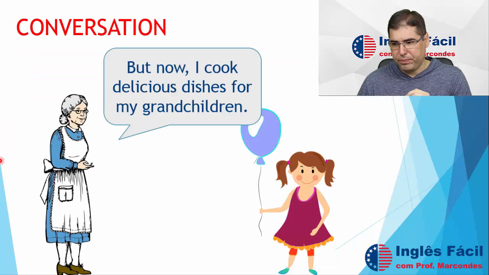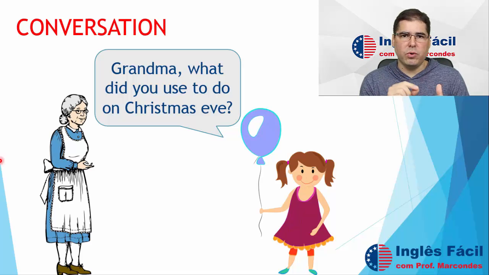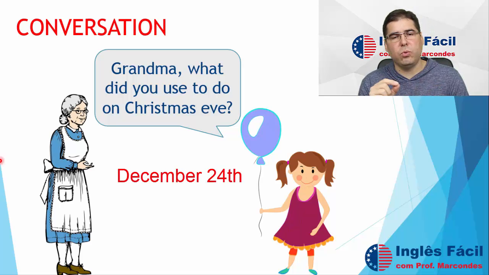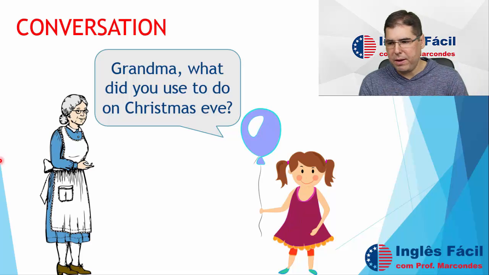Okay? So, let's see here if we have any problems with the vocabulary here. So, Grandma, what did you used to do on Christmas Eve? So, Eve is the day before, right? Christmas Eve is on the 24th of December. That's Christmas Eve, the day before Christmas, okay?